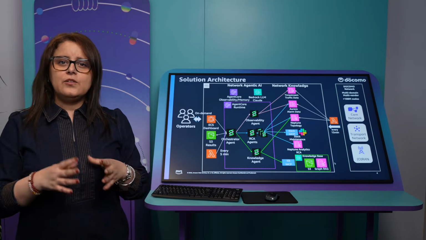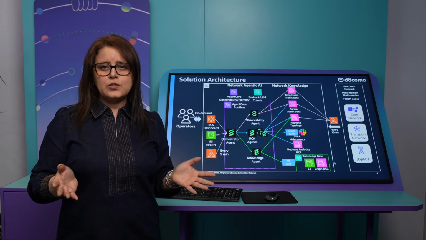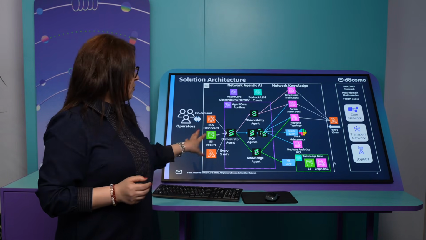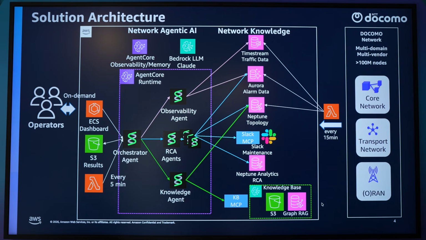This is how it looks, the high-level design of what is in production in the full territory of Japan today. So we have 4 types of agent. The orchestrator agent is orchestrating the different sub-agents while receiving all the data coming from the networks. The first category of agent is the observability agent. They are accessing the alarms, the volume of alarms, the spikes, the different descriptions that come when the events are occurring. And the second one is the root cause analysis type of agent, and I will double click on that on the next slide.